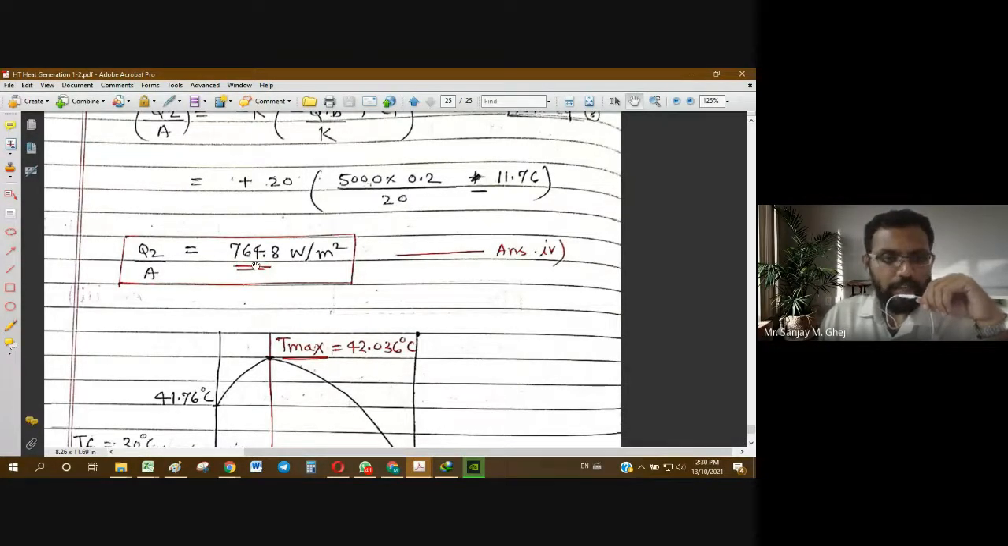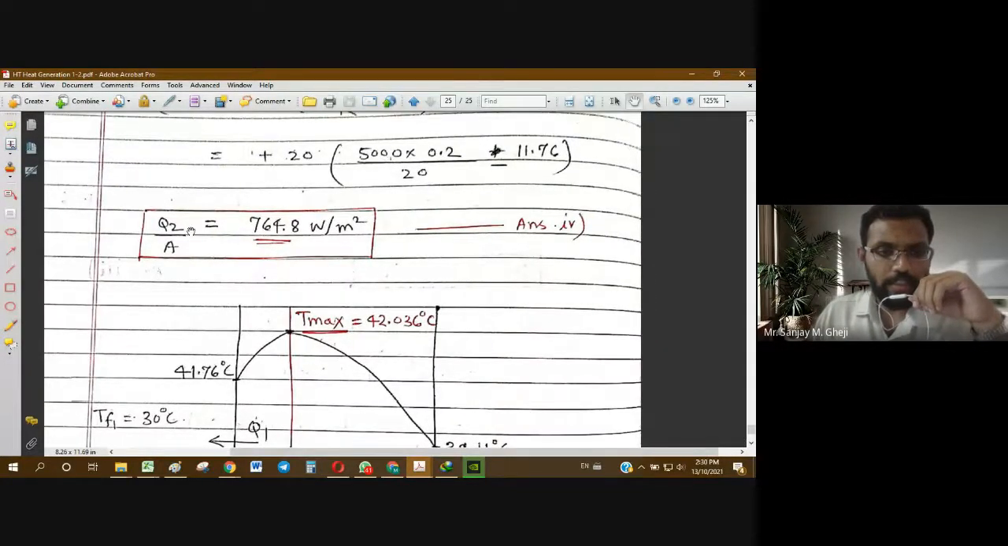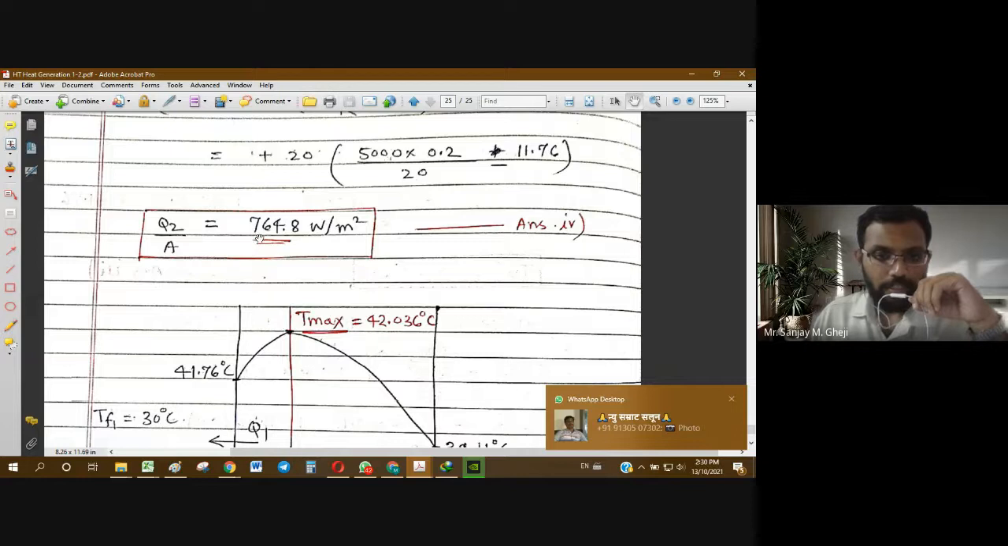This term q by A is known as heat flux. It is the heat transfer rate per unit area. A special term, heat flux, is generally used to denote this. Heat transfer rate has its unit only in watt, but for heat flux it is always watt per meter square, that is per unit area. So it is 764.8 watt per meter square.